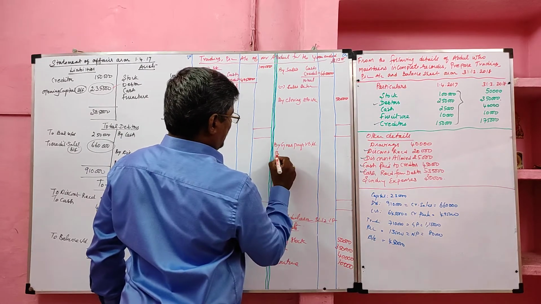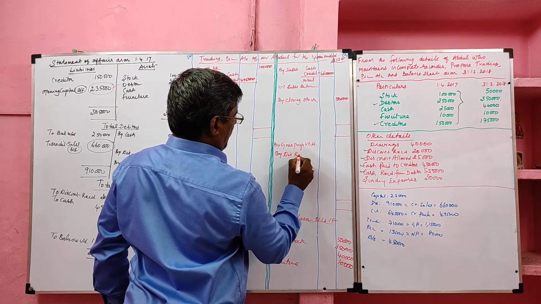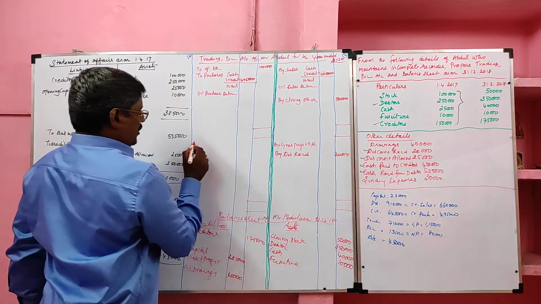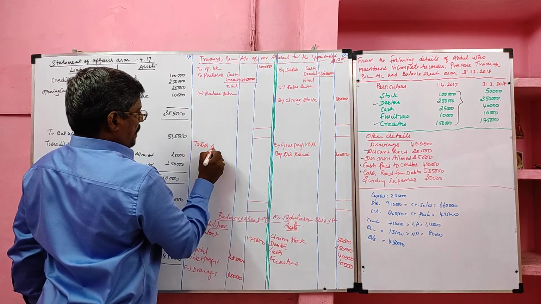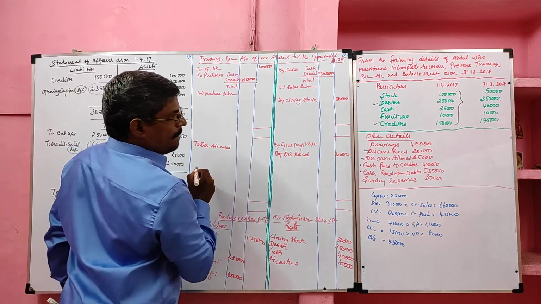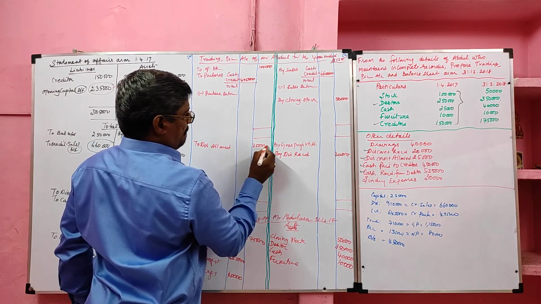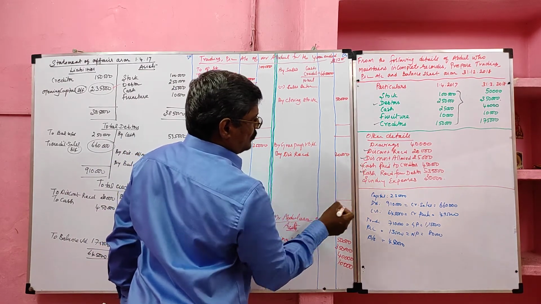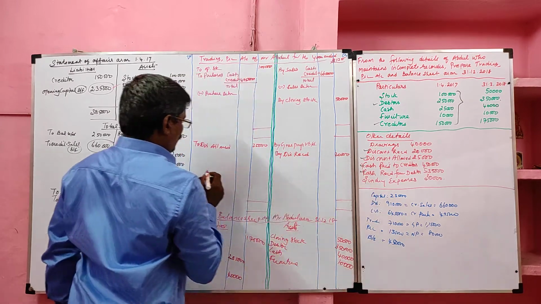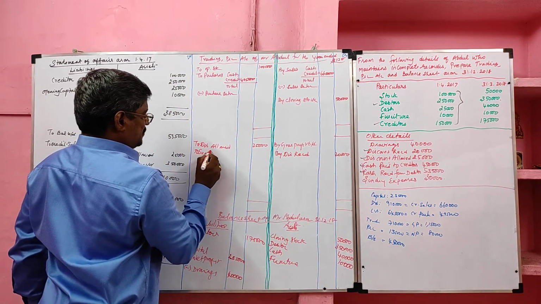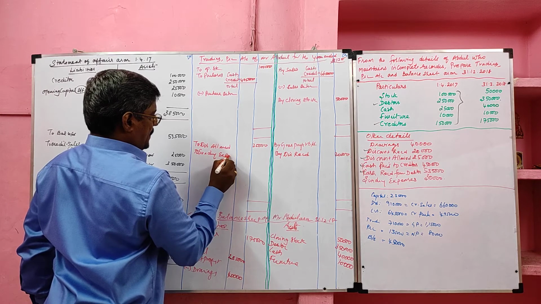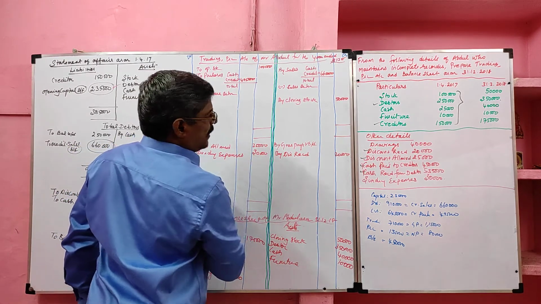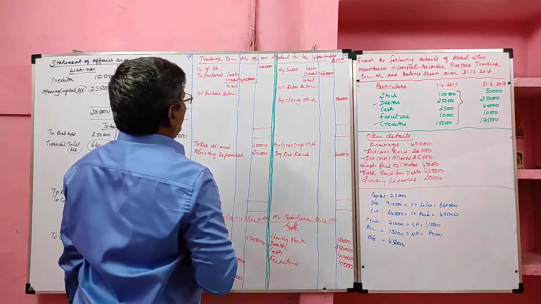Discount received is credited to the profit and loss account, value 20,000. Discount allowed is debited to the profit and loss account, value 25,000. Cash received from debtor and cash paid to creditor both will not come to trading profit and loss account or balance sheet. Then we have only one item called sundry expenses, value 30,000. Then we have to close the trading account.